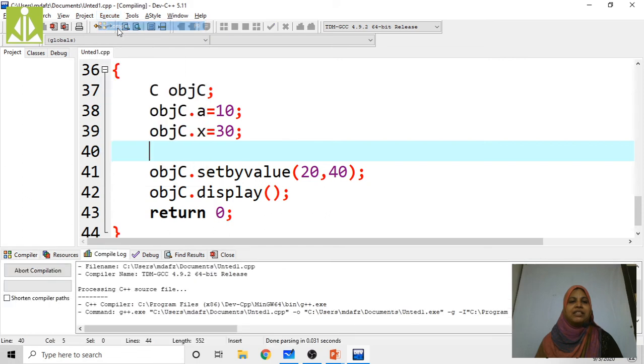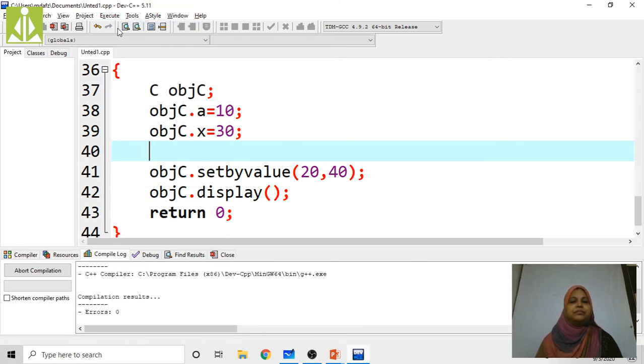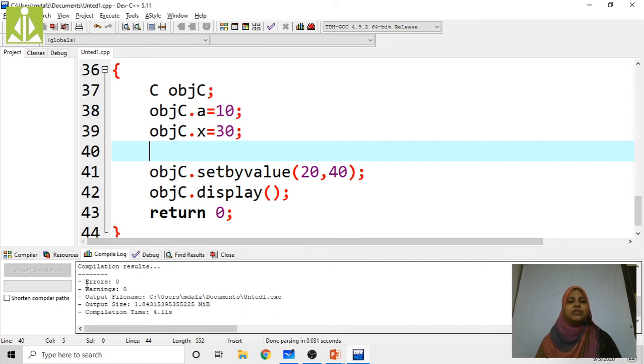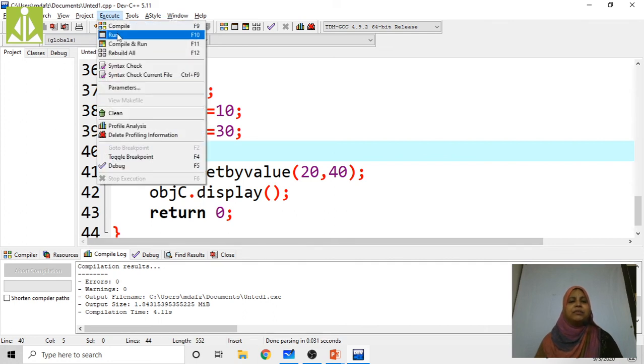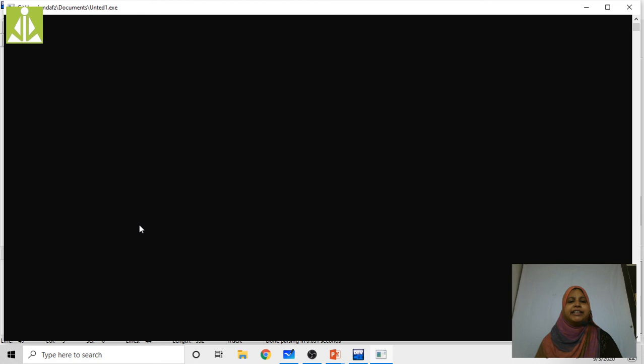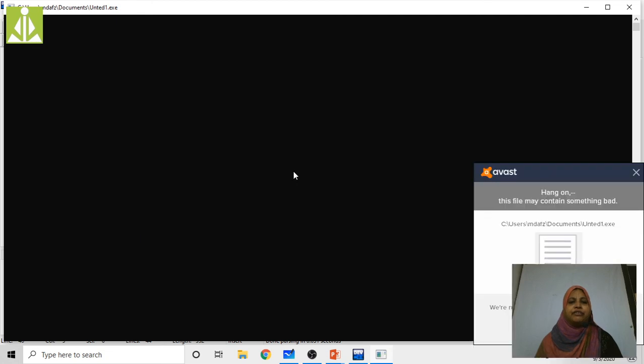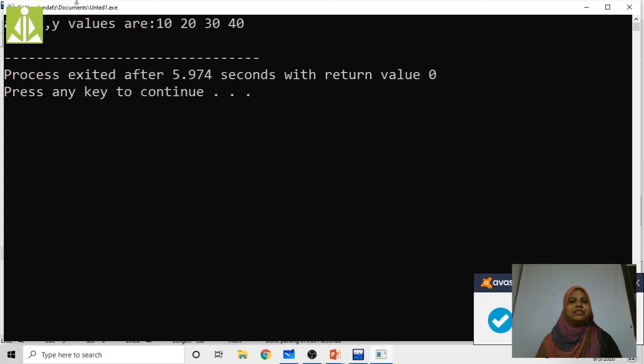See here, now I am executing. I am not going to get any error here. Errors are 0, warnings are 0. Now my values are 10, 20, 30, 40.